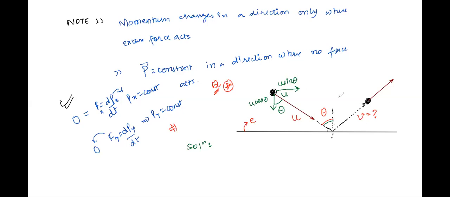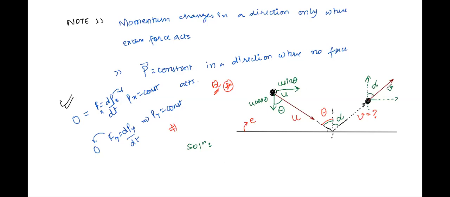Now after collision, let's say velocity is v, correct? So again, how will you find out? We have this vertical and this is the horizontal component. Let's say this angle which it makes with the normal after collision is alpha. So this one will also be alpha, because they are corresponding angles.